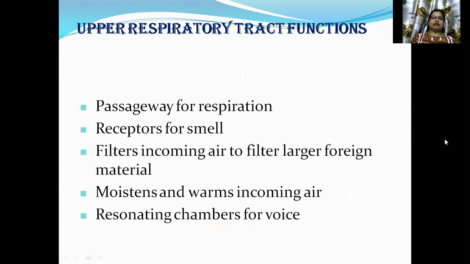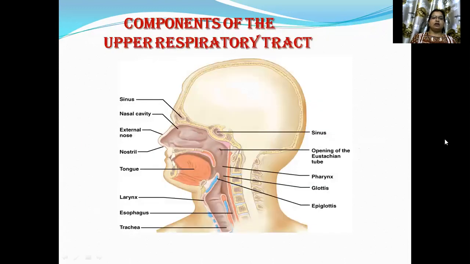Upper respiratory tract functions: passageway for respiration, receptors for smell, filters incoming air to remove large foreign material, moistens and warms incoming air, and resonating chambers for voice. Components of the upper respiratory tract are shown here.